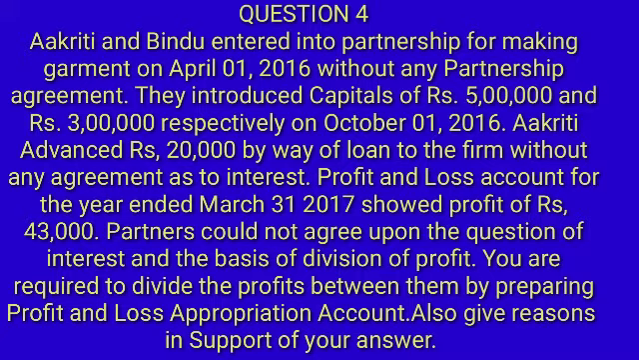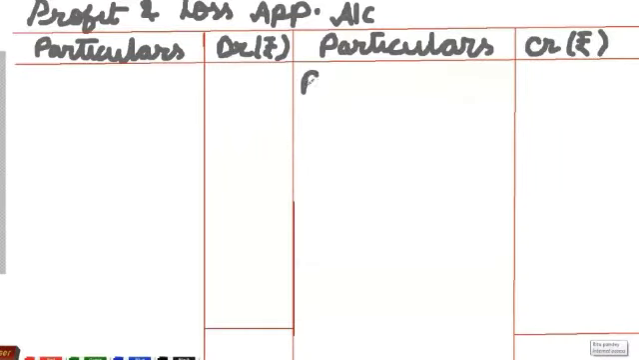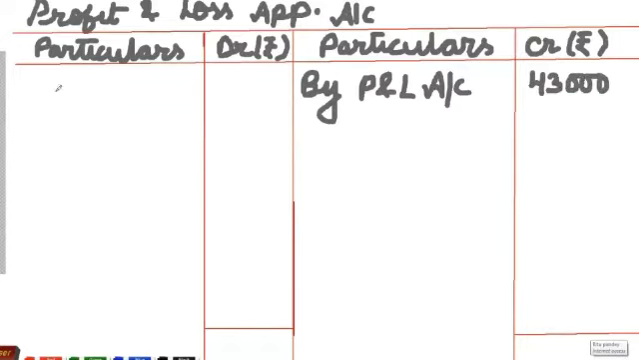In the question, it is given that Akriti lent a loan to the firm, so Akriti is to be paid interest at the rate of 6% per annum for 6 months. So we prepare the P&L appropriation account first. In our P&L appropriation account, we first bring down the profit during the year, rupees 43,000, as by P&L account rupees 43,000 to the credit side.